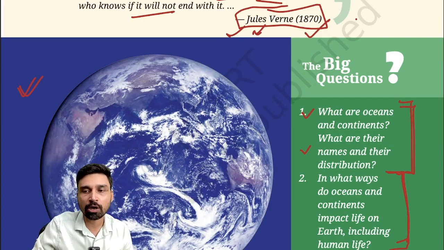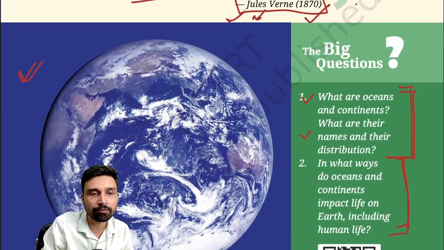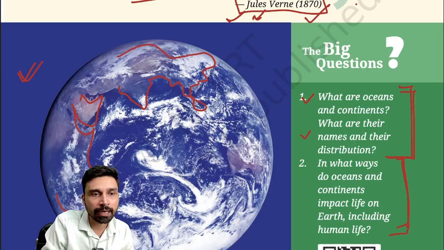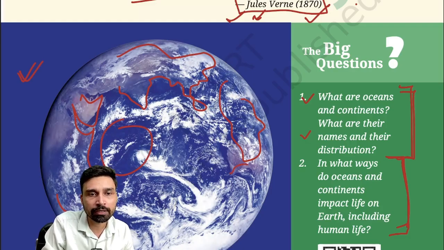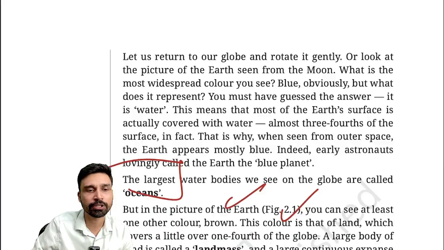The Lunar Reconnaissance Orbiter mission is what has taken the photograph of the earth. The view is centered on the Pacific Ocean. You can see this is the Arabian Peninsula and this is your African landmass. Here you can see this is India, this is the entire Asian landmass, and this is the Indian Ocean. This part is what we call the Pacific Ocean, and Australia to the right. This landmass is Australia, and this permanently frozen piece of land is what we call Antarctica. So this is what the picture is talking about.